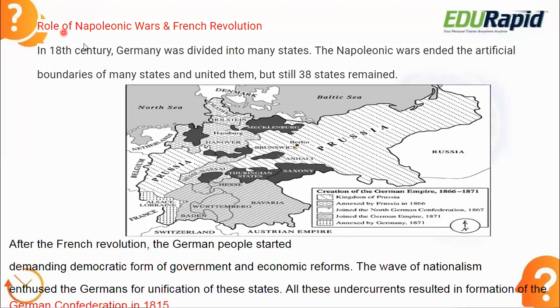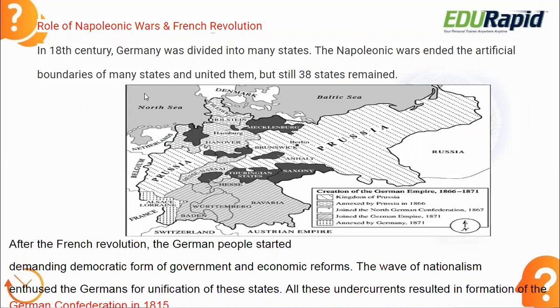Napoleon and his wars, that is the Napoleonic Wars, influenced Germany a lot. In the 18th century, it was divided into many states. I told you that it was 314 states. The Napoleonic Wars ended the artificial boundaries of the many states and united them into 38 states.